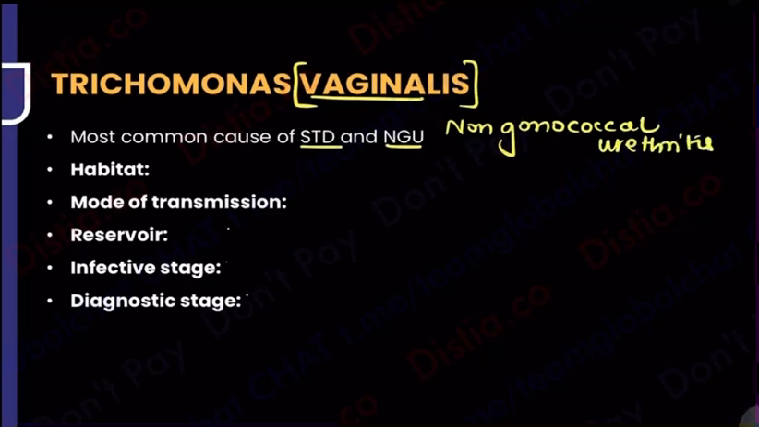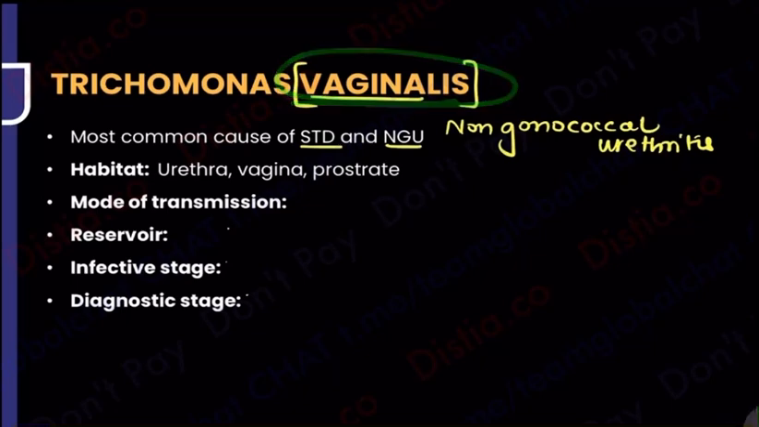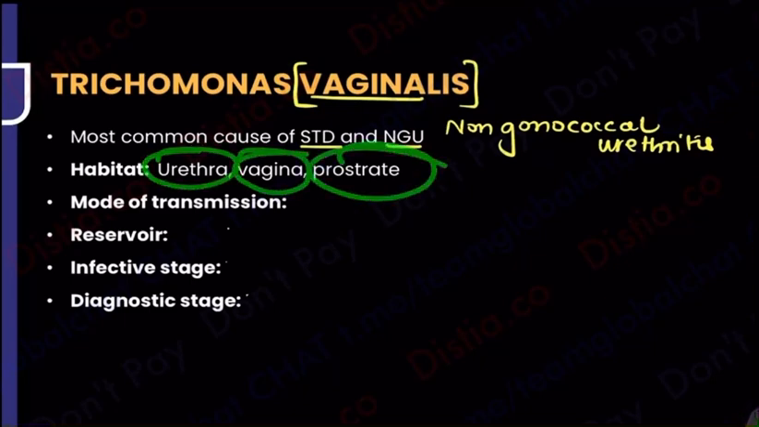So what is going to be the habitat, guys? Of course, it is going to be one of the genitals only. So that could be the urethra, the vagina, the prostate. So it occurs in both males and females. Although you call it Trichomonas vaginalis, it occurs in both males and females. You treat both the partners. In the end, I will tell you the treatment is also of both the partners. So urethra, vagina, prostate, it occurs in both genders.